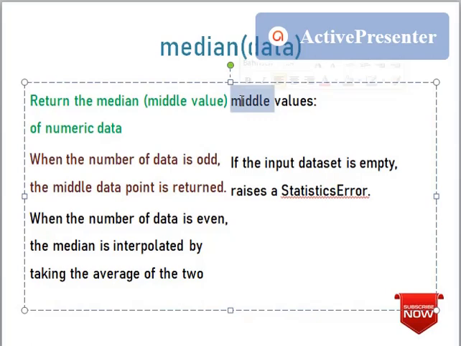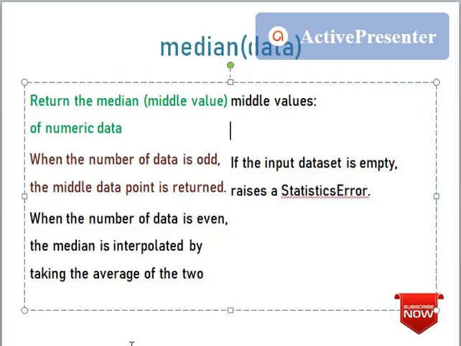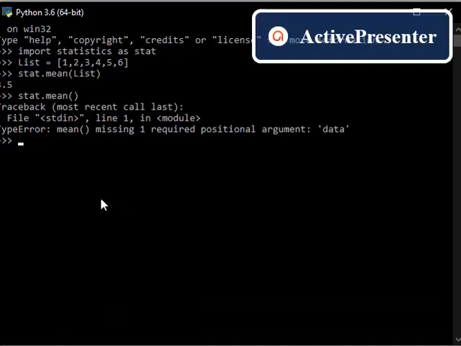If it is an even count, you may be confused about which is the middle value, right? You will get two middle values. You have to find the average of those two values, and the result will be that average value. Here also the same thing: a statistics error will be raised if the data you are passing is empty. We will discuss this with an example now.